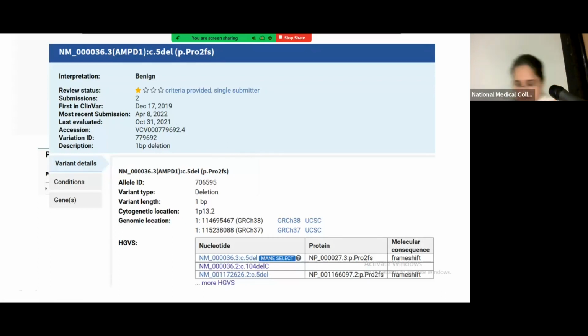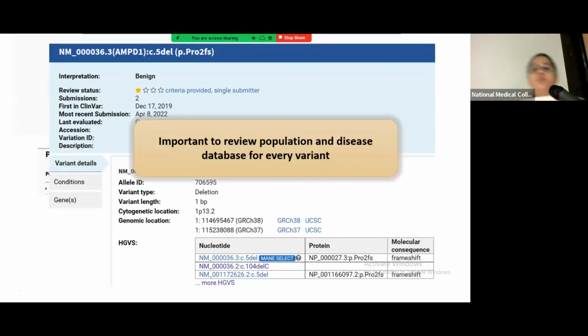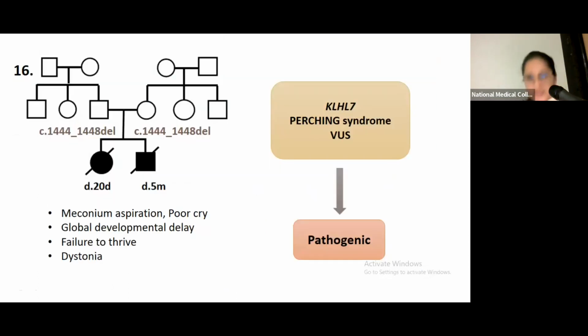So this shows us the value of reviewing the population and the disease database for every NGS report that we have, because this classification may change over time with the availability of new evidence in the literature and the population databases. In this particular case, again, there were 2 deaths because of meconium aspiration, poor cry, they had failure to thrive, dystonia, and initially the lab gave a report of variant of uncertain significance in the KLHL7 gene. This leads to Perching syndrome, which in an autosomal recessive manner does lead to these features.